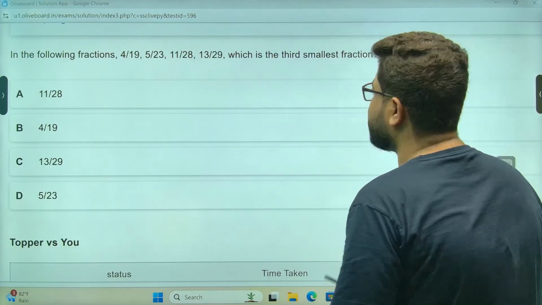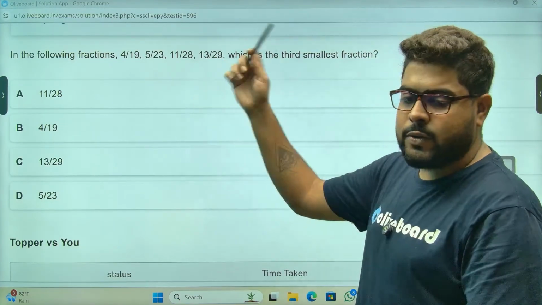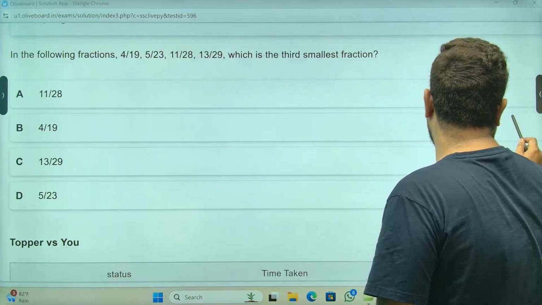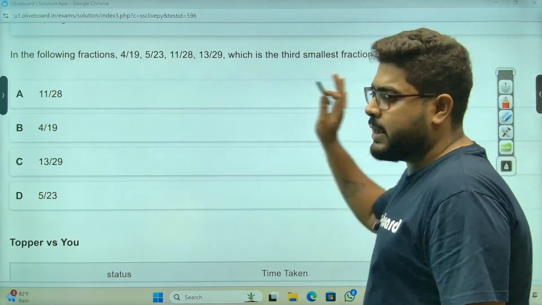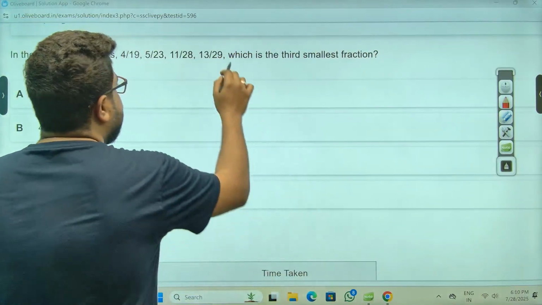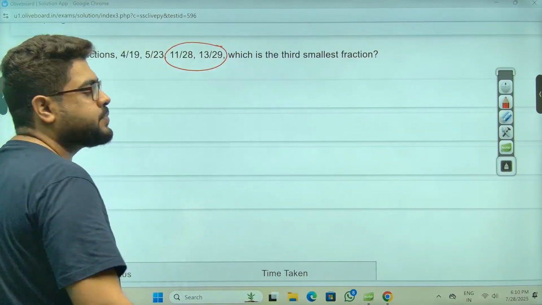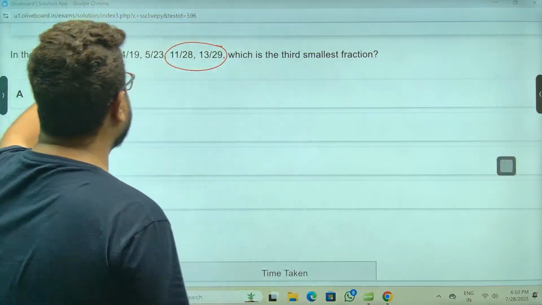Which is the third smallest fraction? In these type of questions, do not go into solving everything. Let me say one thing. I'm solving it with red color pen. Always go with a little idea, sir. Looking at these values, take these two. Which one is smaller, sir? Which one is smaller? Always take an idea.